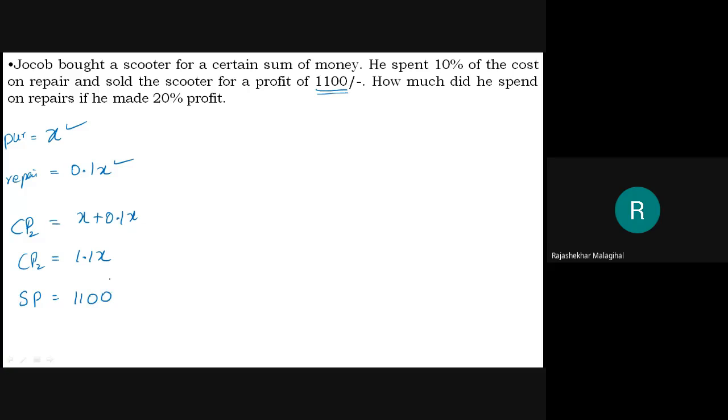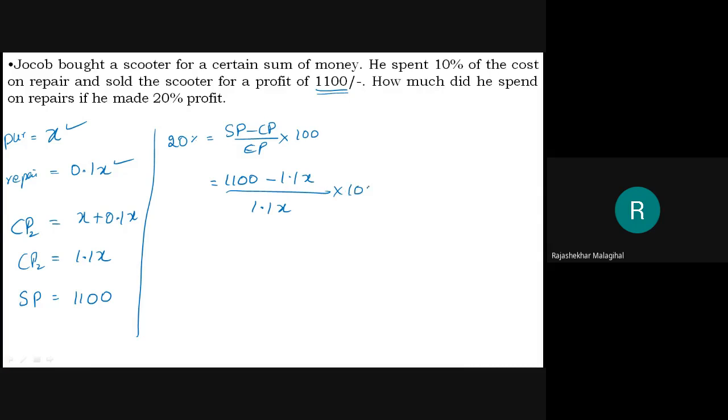Now, how much did he spend on repair if he made 20% profit? Okay, one more piece of information is given. 20% profit. 20% equal to SP minus CP divided by CP into 100. Now we'll substitute everything I know. SP is 1100 minus CP is 1.1x, divided by CP is 1.1x, into 100 equal to 20. This 0 gone, this 0 gone. Then what is left? Here 2 is equal to 1100.